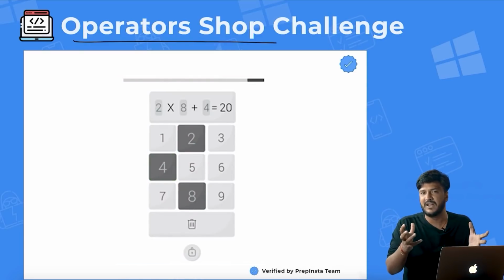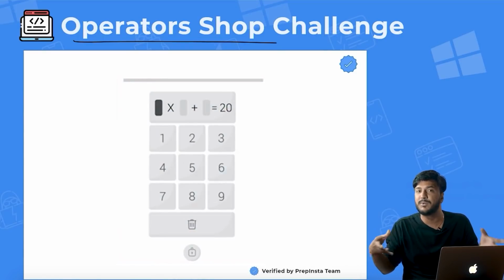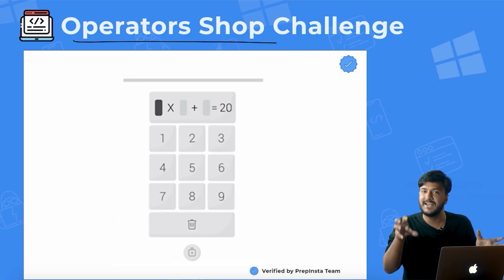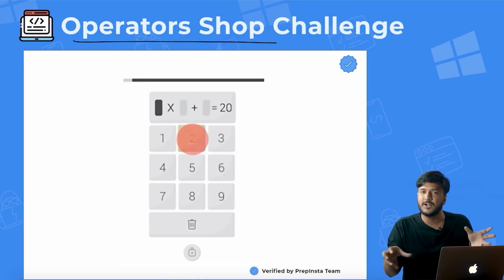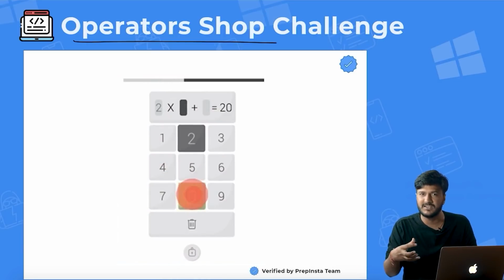This would be level 1. Now in level 2, it would change. Again, it would become, let's say, x multiplied by y plus z. So there are 3 operands essentially there. In that case, you will have to drag and drop 3 values, and somehow drag and drop the correct values so that the result becomes 20 or 30 or whatever it is given, right?